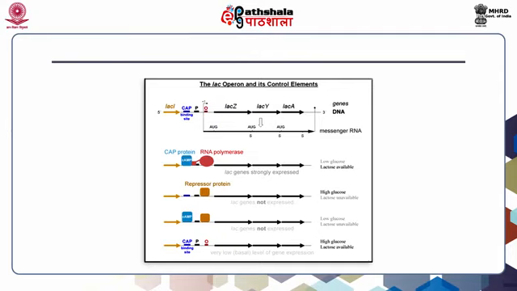In the absence of glucose, there is an adequate supply of cAMP to permit the binding of RNA polymerase to the promoter region. Thus, when glucose levels are low, cAMP stimulates the initiation of many inducible enzymes.